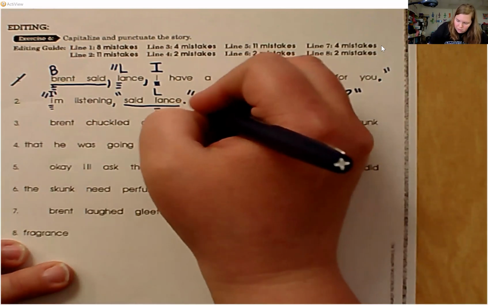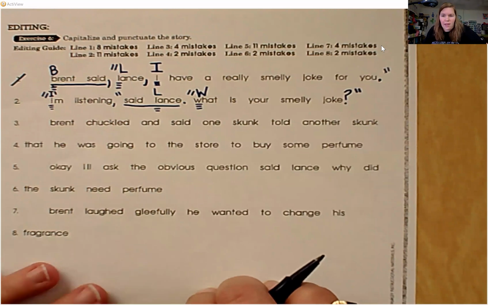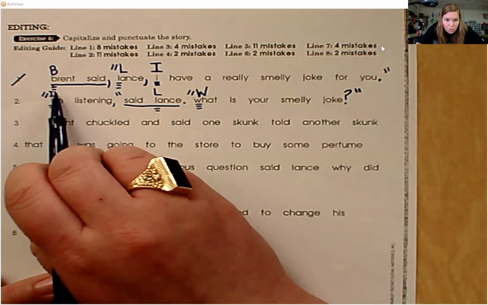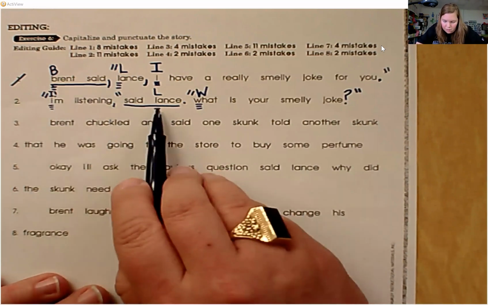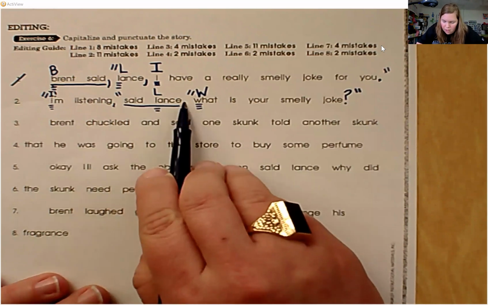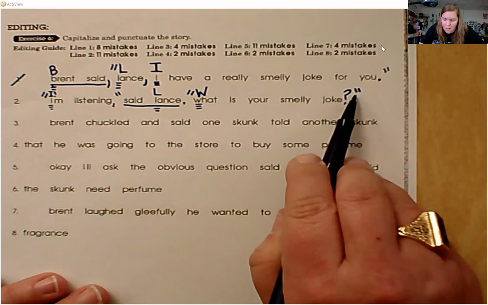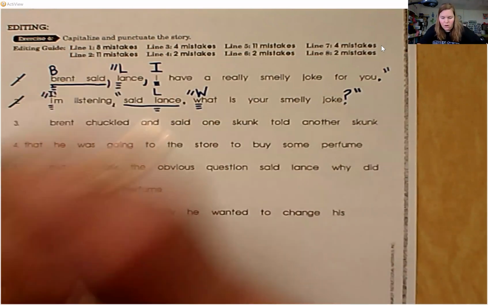What is the beginning of the next sentence? So we should be having 11 mistakes. Let's count. 1, 2, 3, 4, 5, 6, 7, 8, 9, 10, 11. Make sure that your punctuation mark goes before the quotations. Okay, we've got all 11.